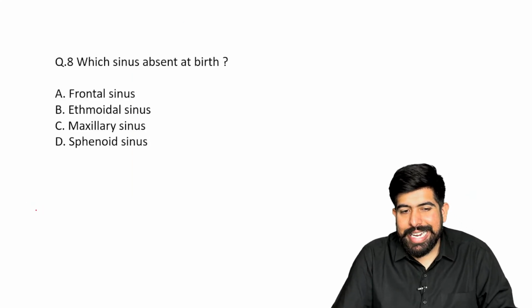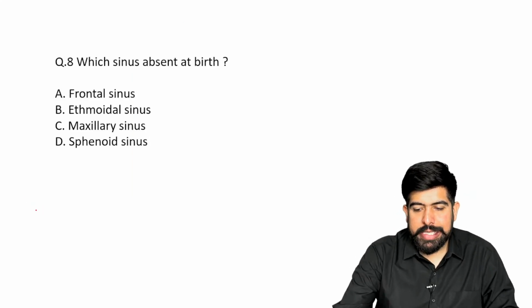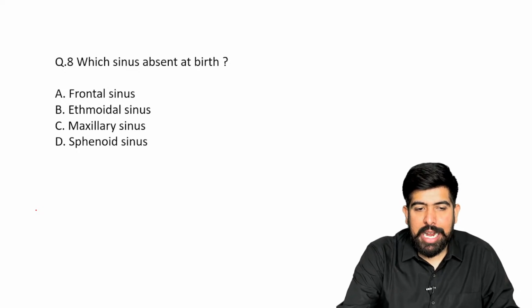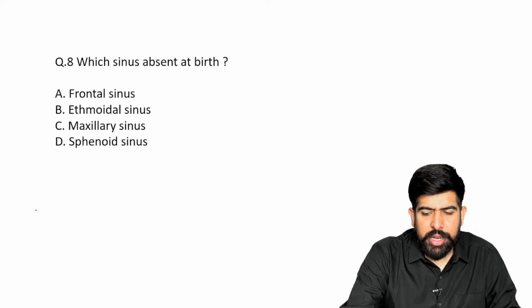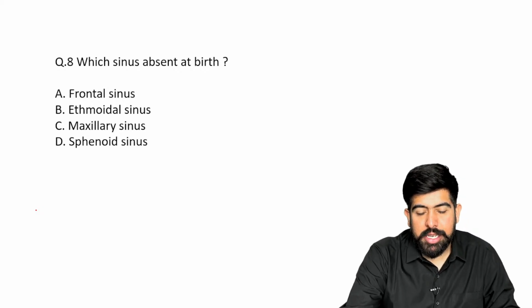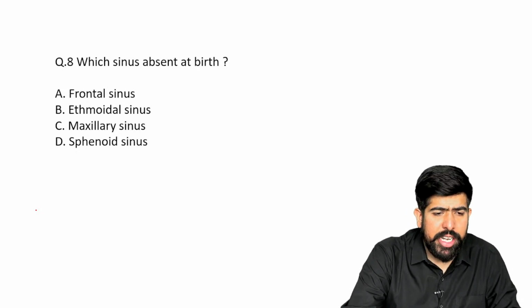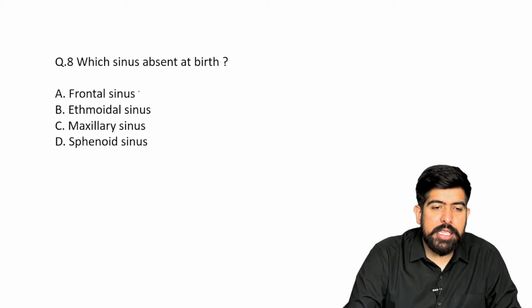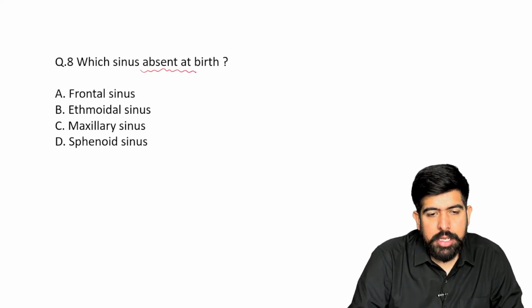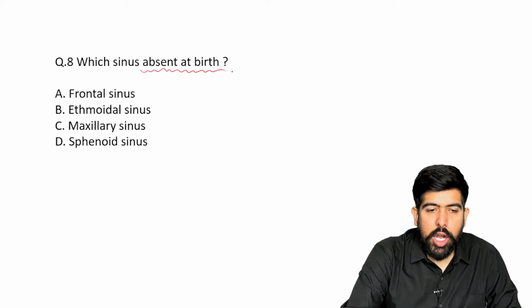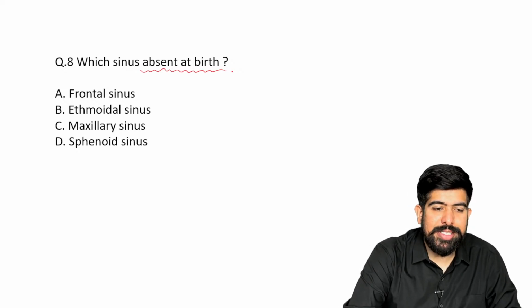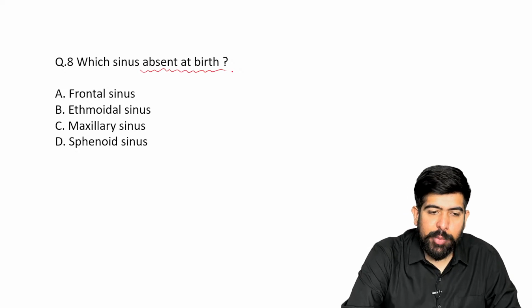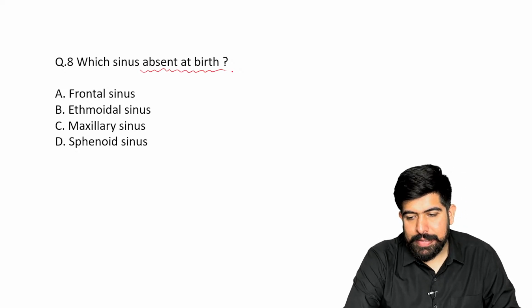Let's move forward to the next question, which is in front of you. Which sinus is absent at the birth? Very good question. Sometimes we get confused in this question, but they regularly ask related to paranasal sinuses. They clearly mention which sinus is absent at birth. Option A is the frontal sinus, option B is the ethmoidal sinus, option C is the maxillary sinus, and option D is the sphenoid sinus.